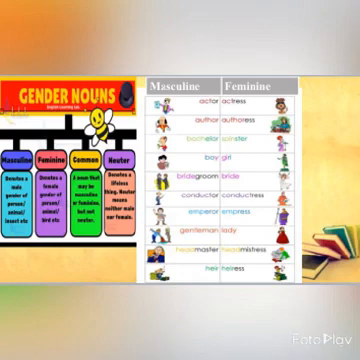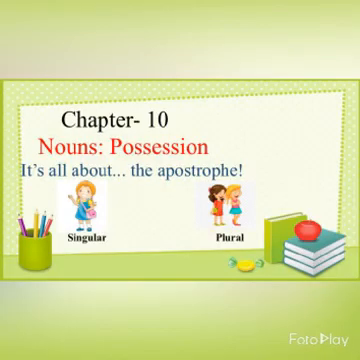Okay, in the same manner, the next one is author, authoress, bachelor, spinster. So kids, go through this chart. Now, I hope you will be able to define and identify the types of gender of nouns, as well as use appropriate gender nouns in a sentence. So, moving on to the next topic, which is chapter 10, noun possession.